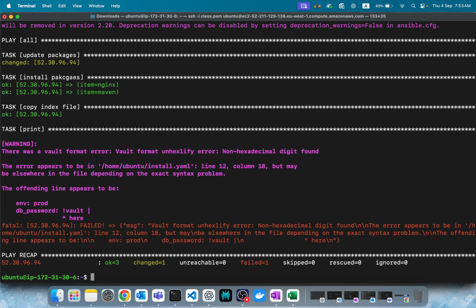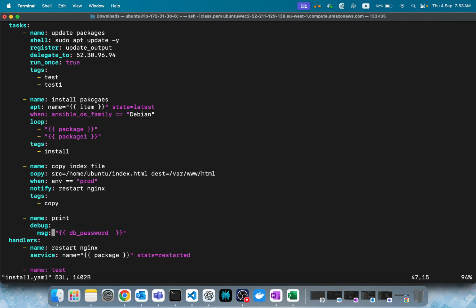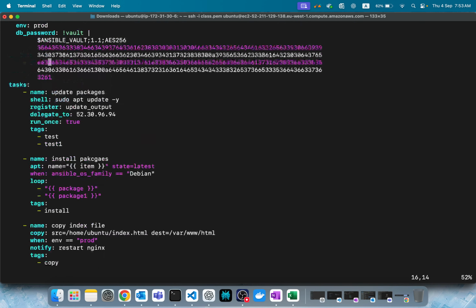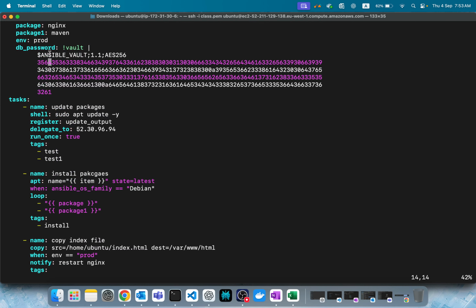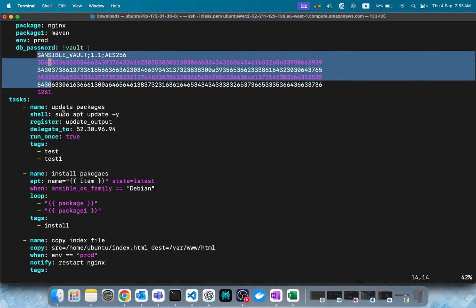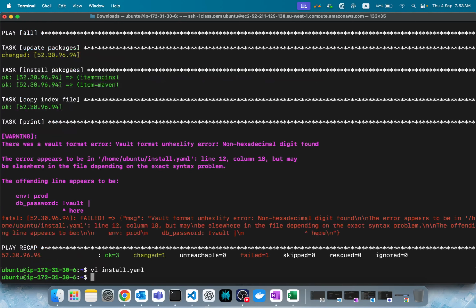See, it cannot print. Why can't it print? Because it's some random data, right? It's encrypted data. It cannot decrypt it and print it to you. But it's working. Got it, right?